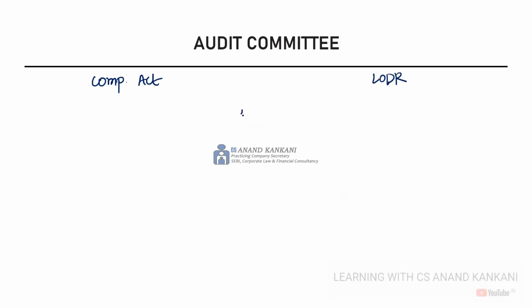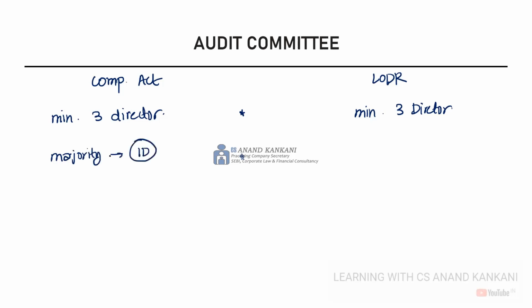As per the Companies Act, there should be a minimum of 3 directors in the audit committee. Here also the requirement is again a minimum of 3 directors. The Companies Act states that the majority should be independent directors. In the last lecture, we discussed all about independent directors. Here it says that the majority should be independent directors, and the LODR regulation says 2/3 should be independent directors. So this is one difference here.